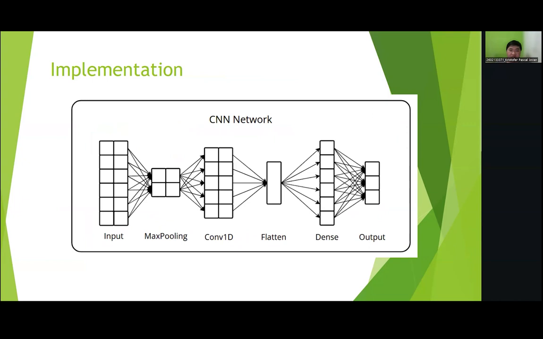This graph shows the implementation of the CNN-based machine learning algorithm that we use. The network consists of one input layer, one max pooling layer, one convolutional 1D layer, a flatten layer, one dense layer, and one output layer, which consists of three neurons, one for each class of sequences.